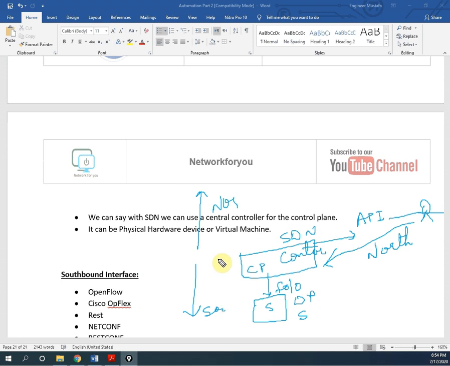The easy way to remember: if we are giving instructions through an API to the SDN, here we are using the Northbound API, and if from the SDN we are sending commands to our routers and switches, that is nothing but the Southbound API. So this is Southbound, this is Northbound API. With the help of that we are getting the information from the controller. The controller is going to push the configuration to the routers and switches, get that information, and give it to us. I hope you understand this, right?